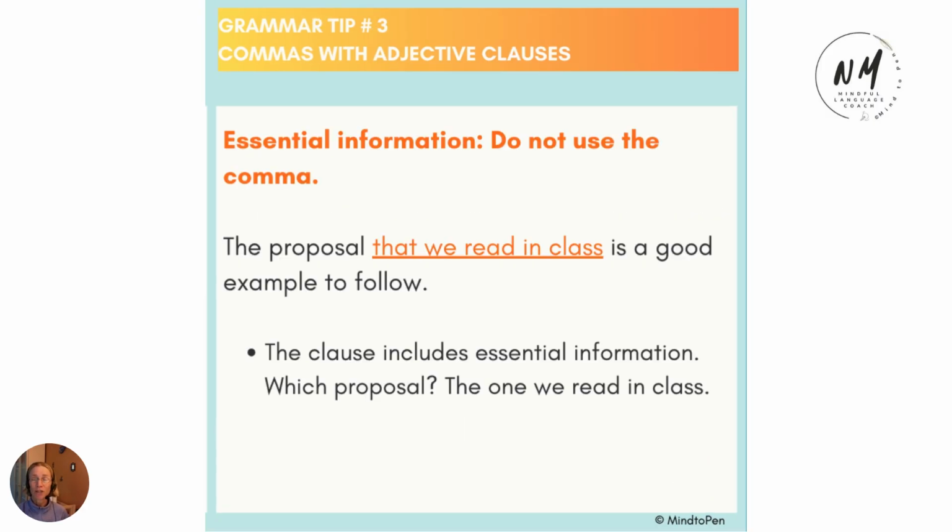When the information is essential, we do not need to use the comma. A grammar term also used to define this type of adjective clause is restrictive adjective clause. Here is a sentence as an example. The proposal that we read in class is a good example to follow. That we read in class is the adjective clause, and it includes essential information.